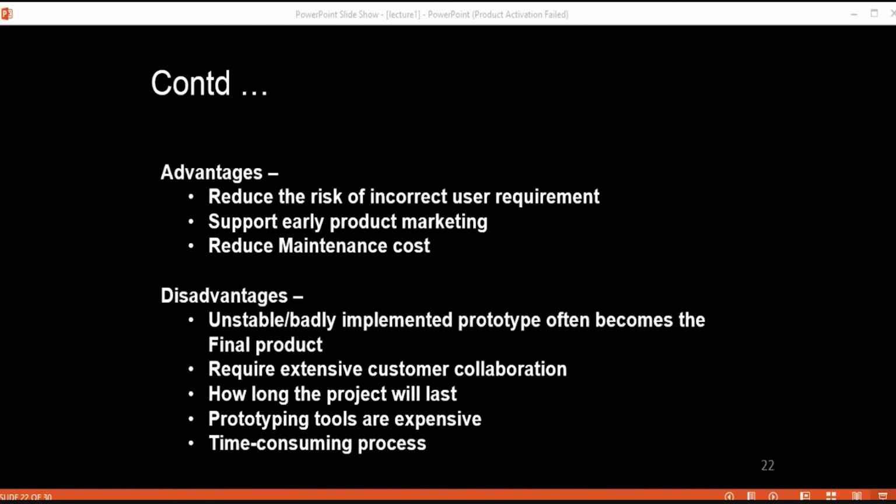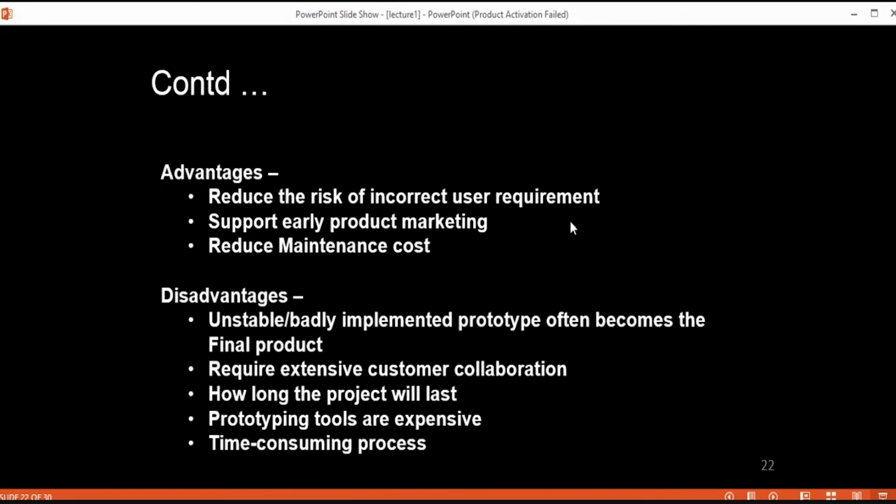All those errors, whatever errors can come, or the bugs, or the new requirements, all those things we have cleared while we finalized that prototype. We have finalized all those requirements, right? So after that, the disadvantages. In these advantages, one more point is that errors can also be identified at a much earlier stage of our development, because we can have an idea from that prototype.